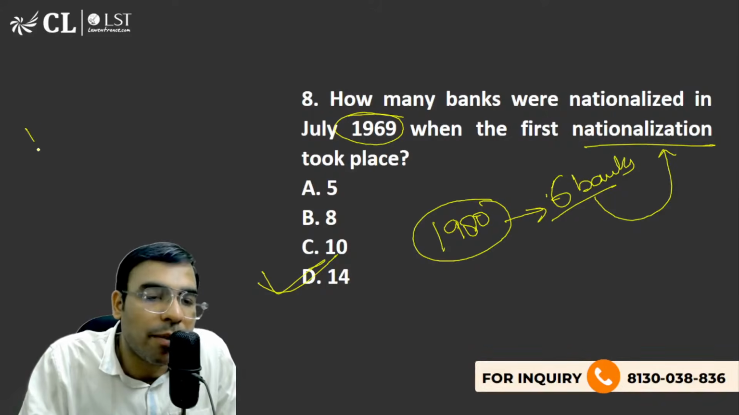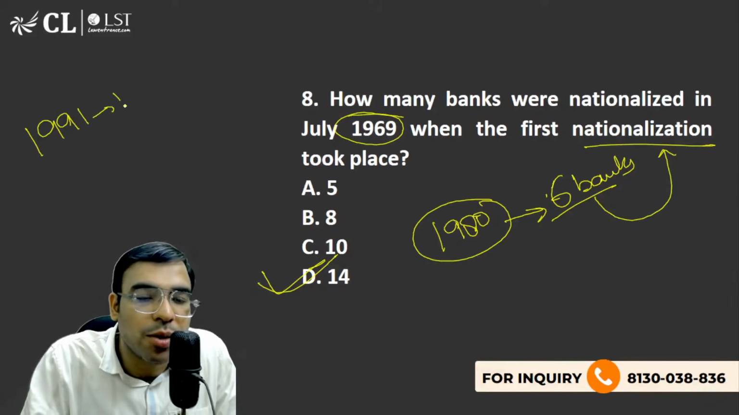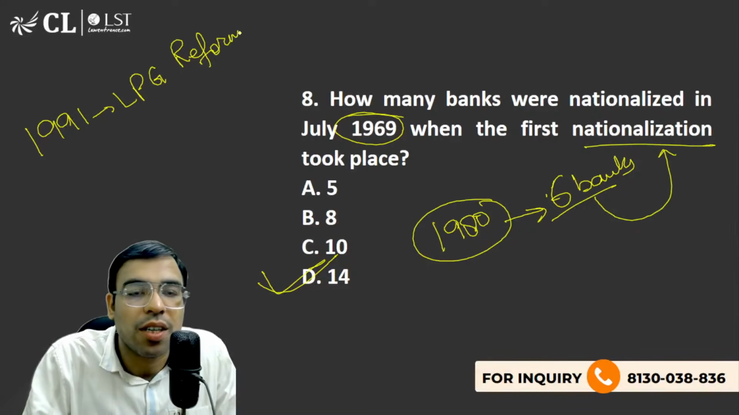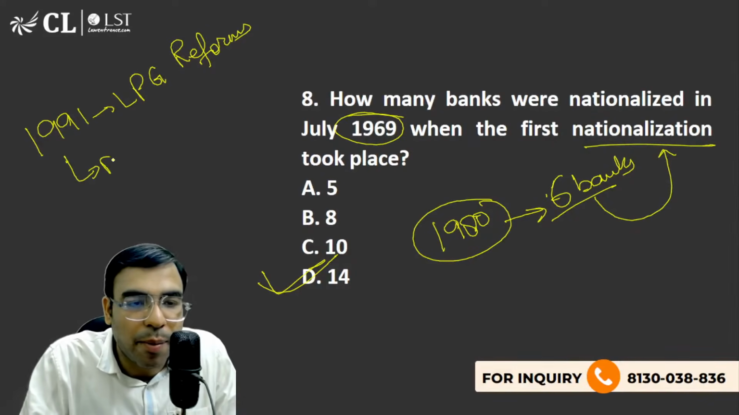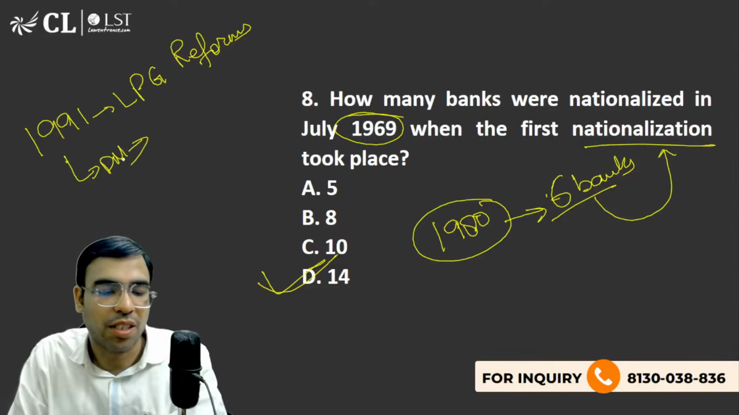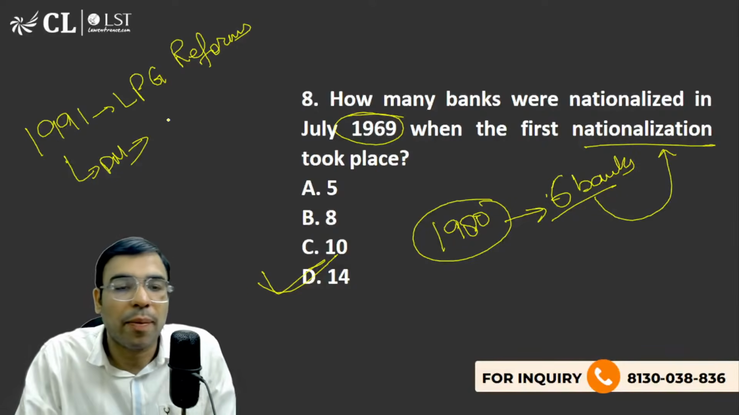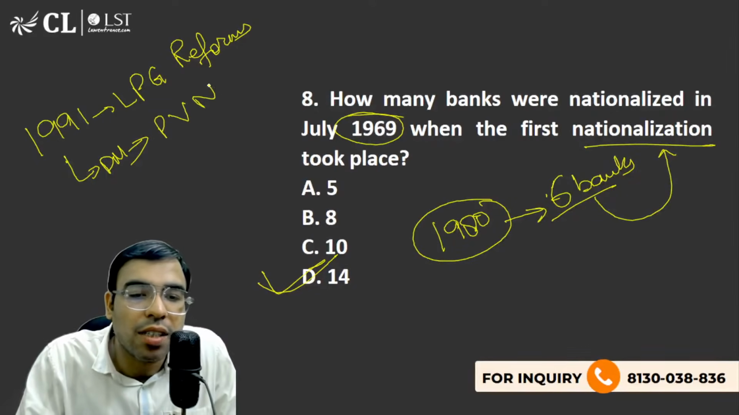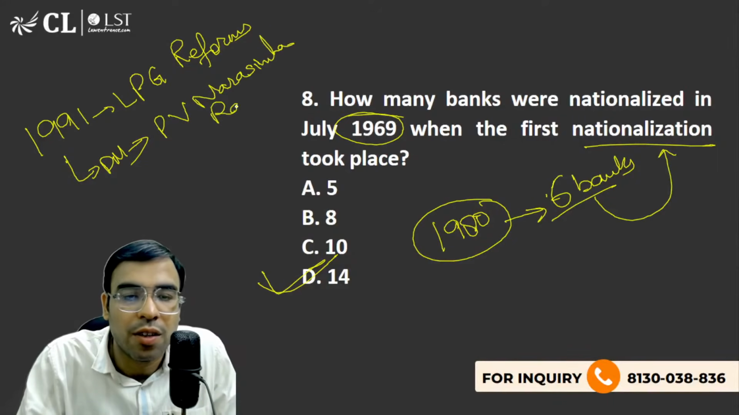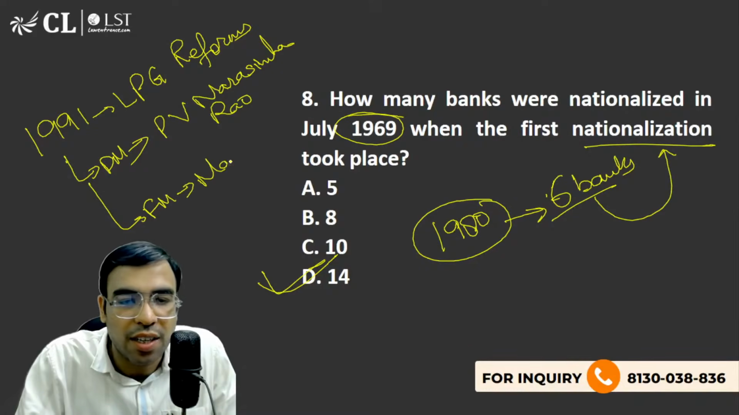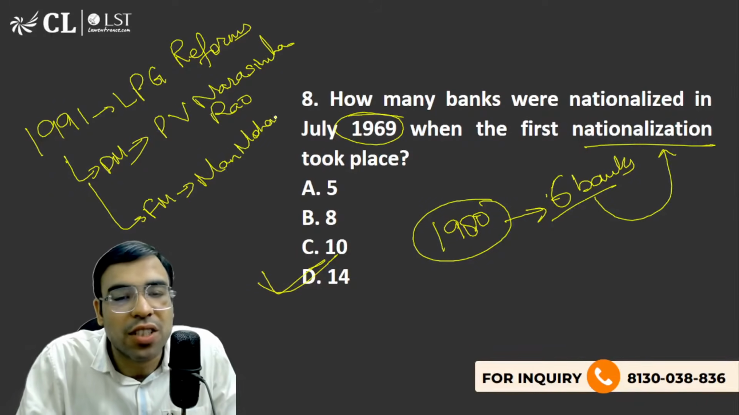Then we had discussed the 1991 LPG reforms: liberalization, privatization, globalization. At that time the prime minister of India was, please write in the comments if you know. I'll be very happy to know, because this will be a good revision. The Prime Minister of India was Mr. P.V. Narasimha Rao. And the Finance Minister at that time was Mr. Manmohan Singh.